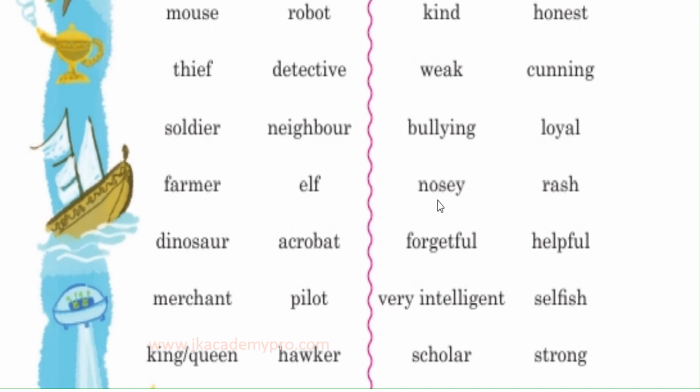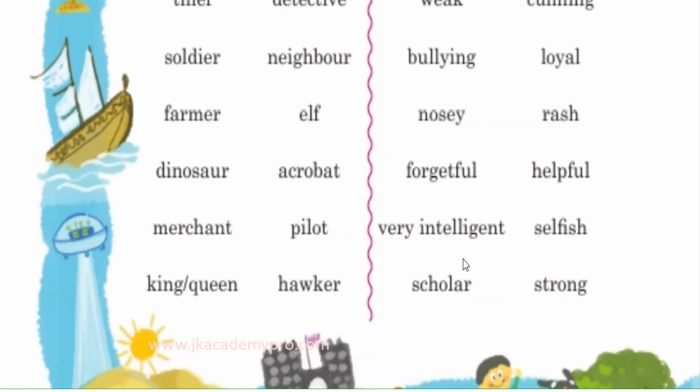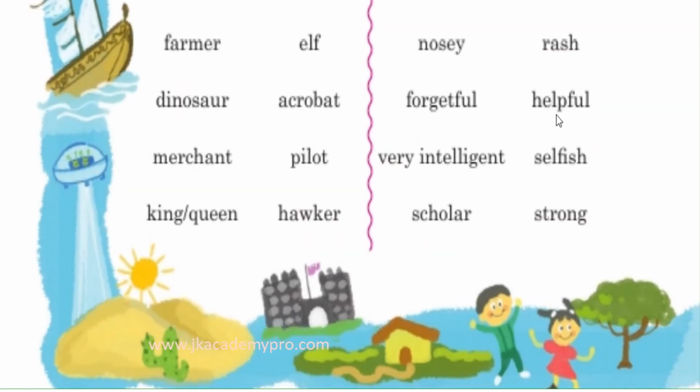An inquisitive person. Then rash. Who is a rash person? A rash person is somebody who is very aggressive, very angry, and doesn't think about the result of the actions. So that is a rash person. A forgetful person, who will forget everything. Helpful. We have very intelligent. A selfish person who thinks only about himself.